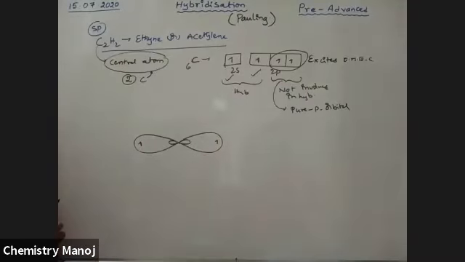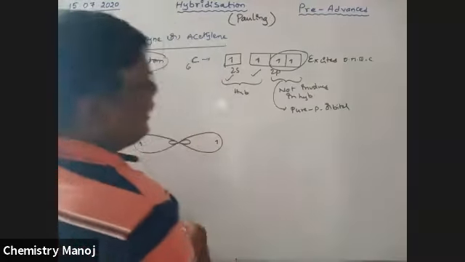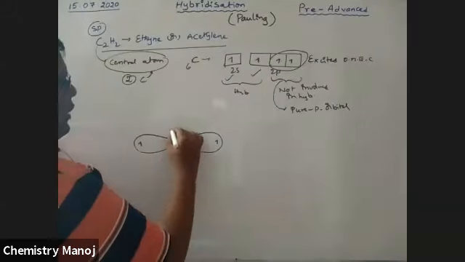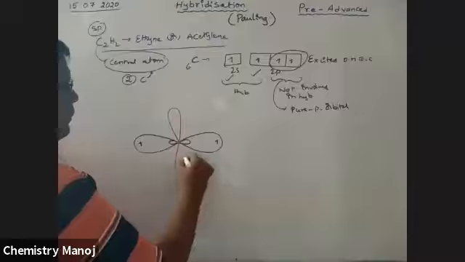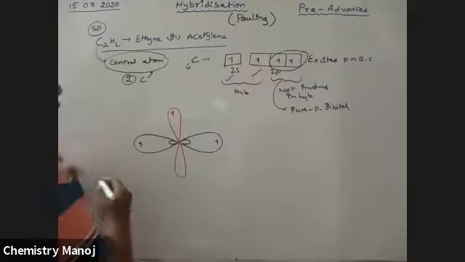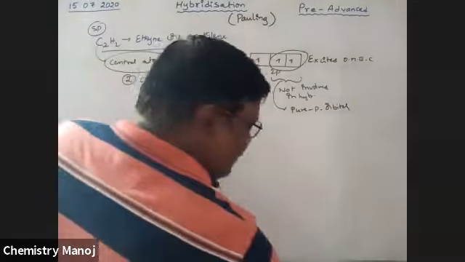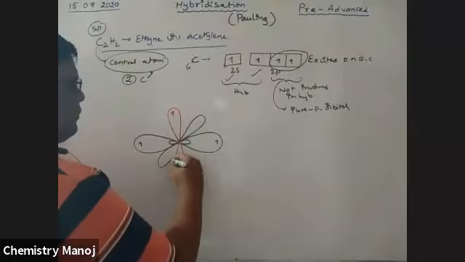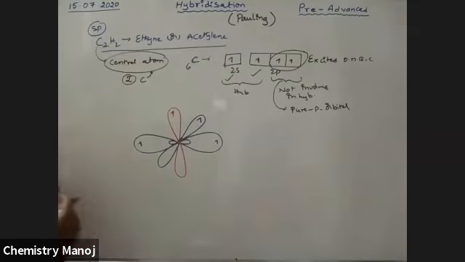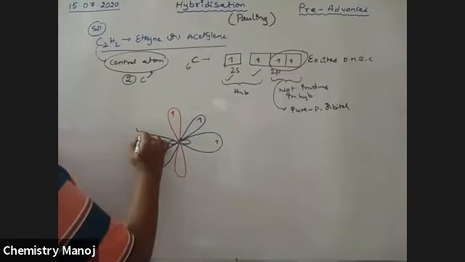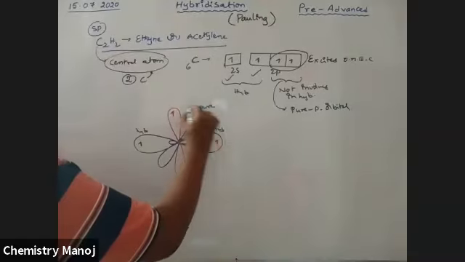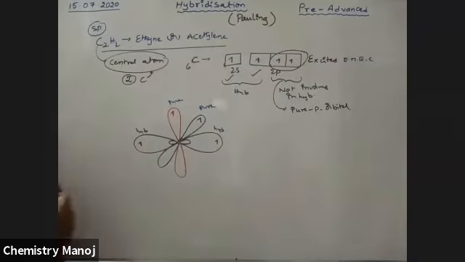Next, this is one pure p orbital of the carbon with an unpaired electron, and this is another pure p orbital of the same carbon. So there are two hybrid orbitals and two pure orbitals.